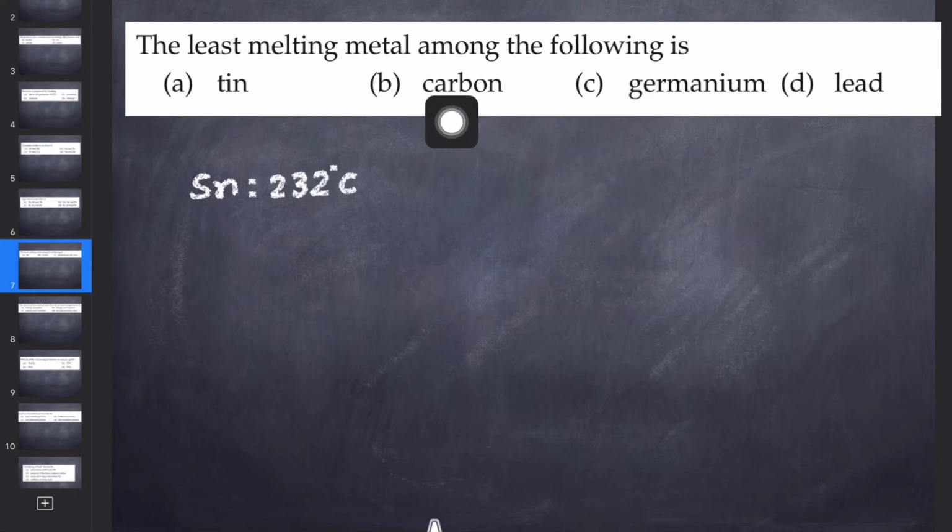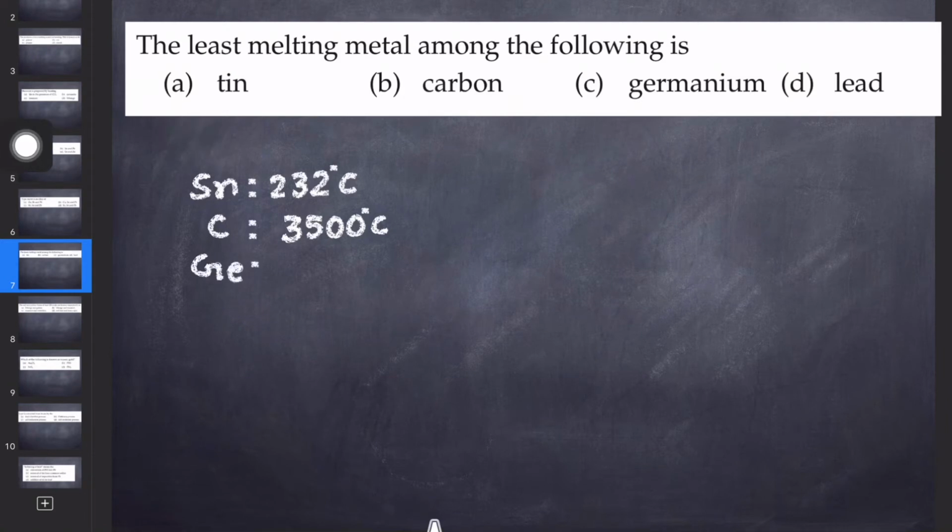After that, carbon's melting point is very high. If you see the diamond, its melting point is around 3500. It's a very high melting point. Germanium is also quite high, around 940, or exactly 938. And we have lead, that is 327.